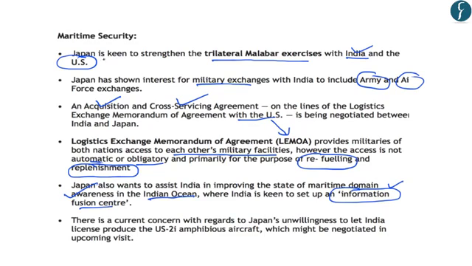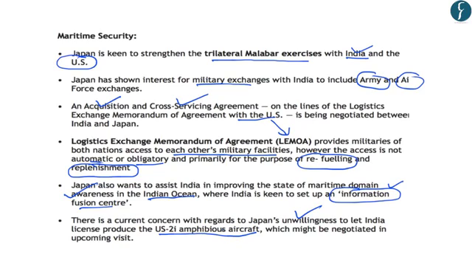So besides these points of cooperation, the author has highlighted one concern, and it is related to Japan's unwillingness to let India produce the US-2I amphibious aircraft. So the author says that a deal related to the production of US-2I amphibious aircraft will be negotiated in the upcoming visit of the Prime Minister.